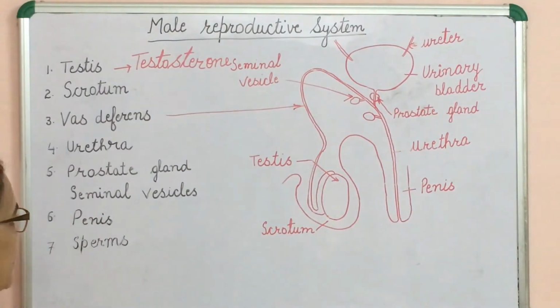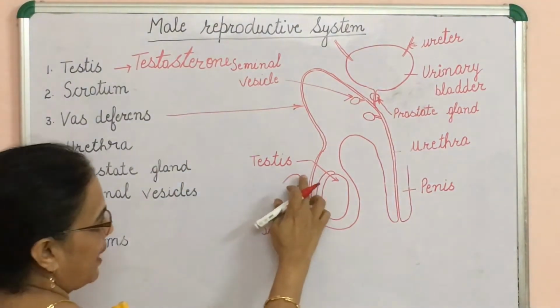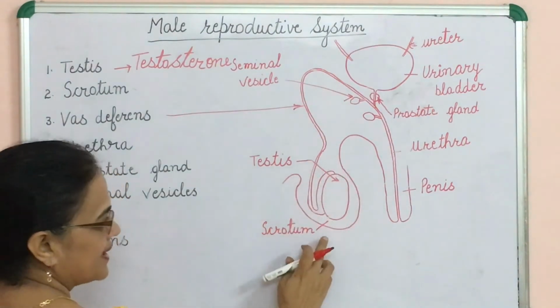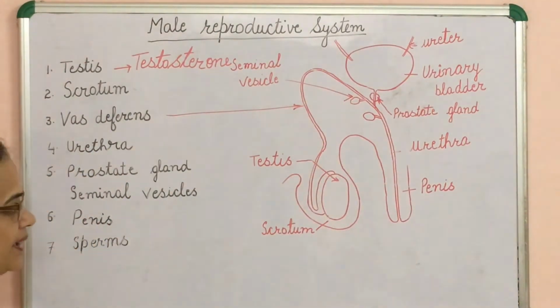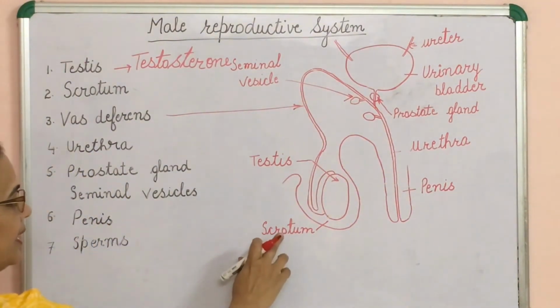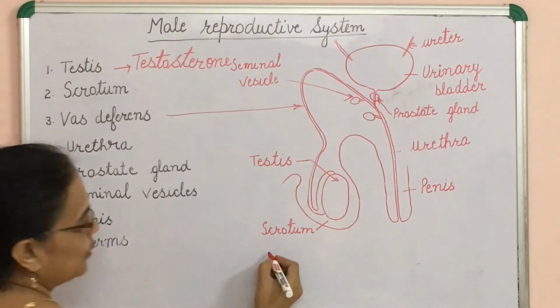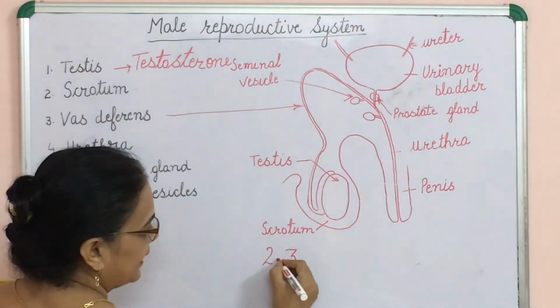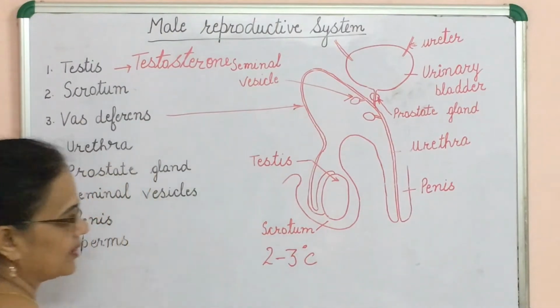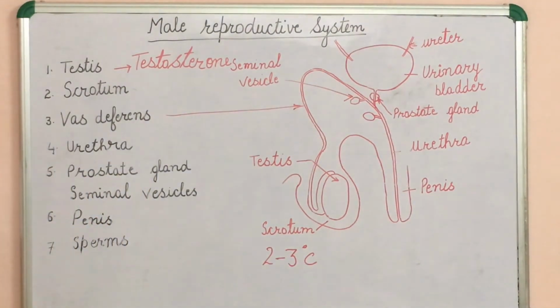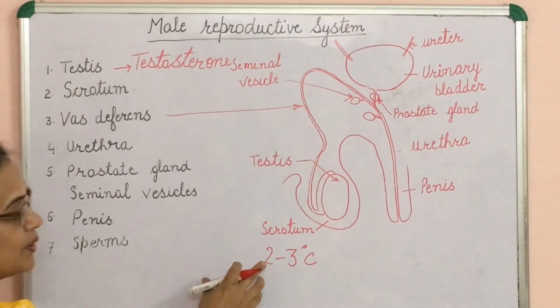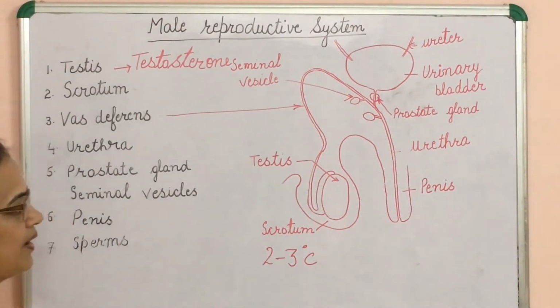Next is scrotum. Scrotum is the pouch-like structure which is present outside the abdominal cavity. Here the temperature is 2 to 3 degrees centigrade less than the body temperature. So this lower temperature is required for the production of sperms.